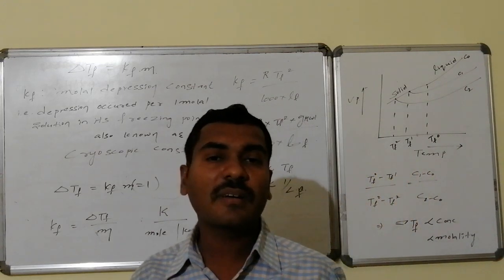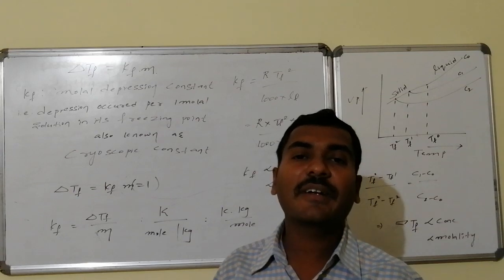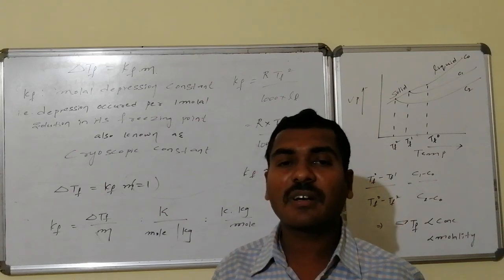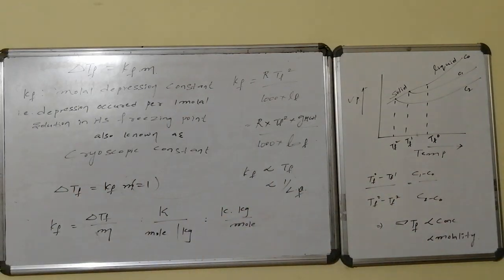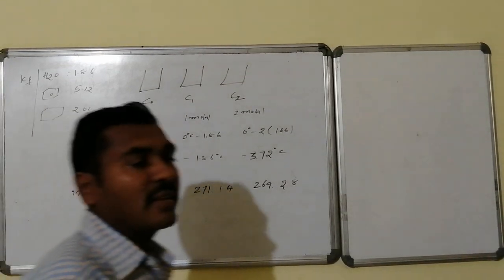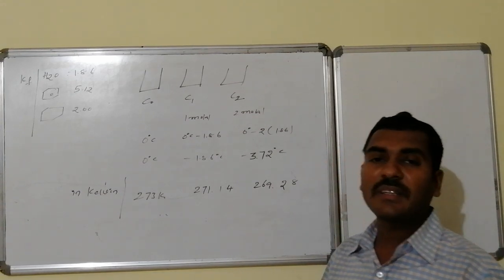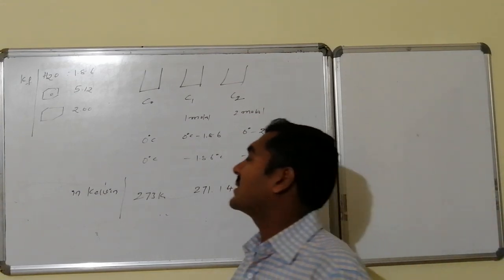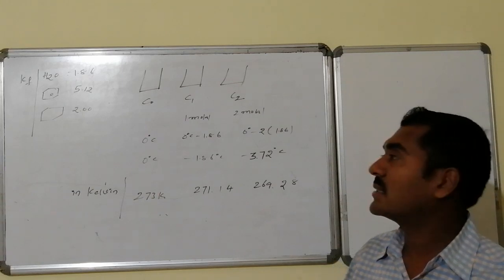Now we will go for the important solvents used for the calculations of colligative properties, the generally used solvents and the corresponding Kf values. The Kf value for water is 1.86 Kelvin kg per mole, benzene is 5.12 Kelvin kg per mole, and cyclohexane is 2.00 Kelvin kg per mole.